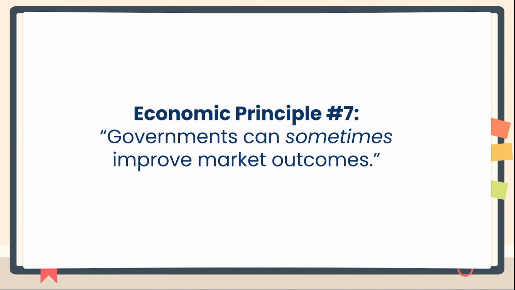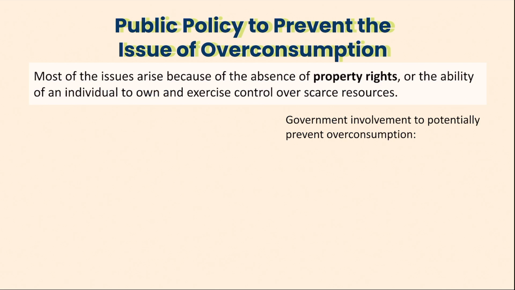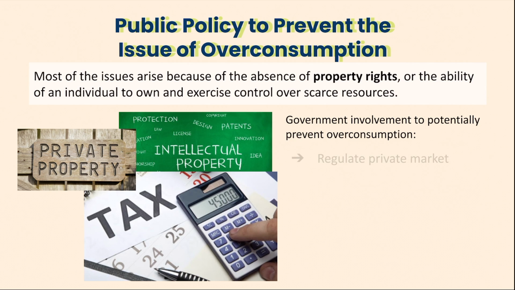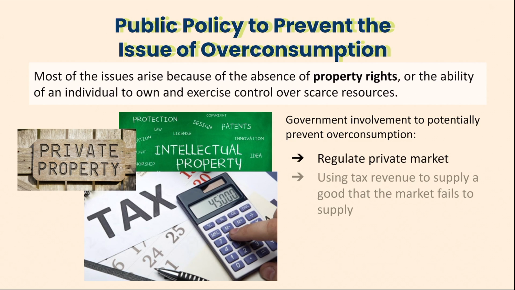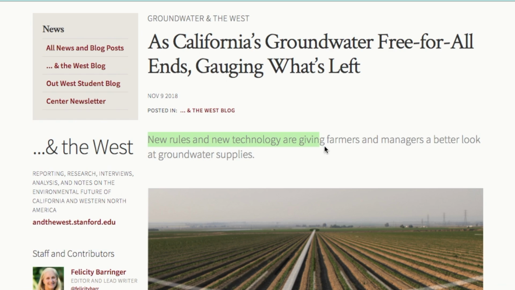As mentioned in Mankiw's economic principles, governments can sometimes improve market outcomes. Thus, they have the potential to prevent the issue of overconsumption with public policy. Most issues arise because of the absence of property rights, or the ability of an individual to own and exercise control over scarce resources. Government involvement to potentially prevent overconsumption can be used by regulating the private market, using tax revenue to supply goods that the market fails to supply, or defining property rights to let market forces like supply and demand act on the goods.